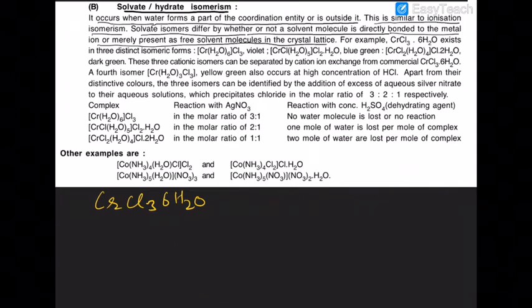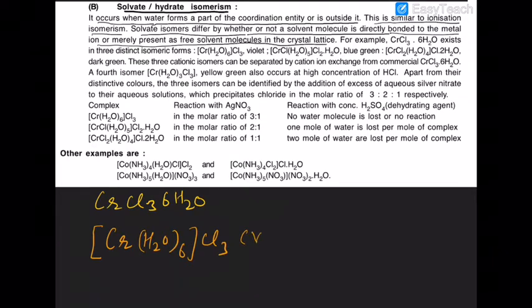First, it can exist as a violet color complex if all the water molecules are the secondary valencies and chlorine is the primary valency.